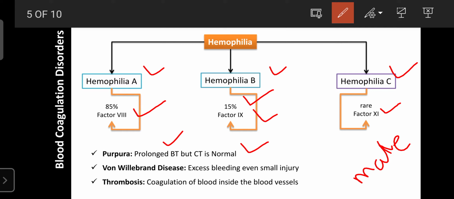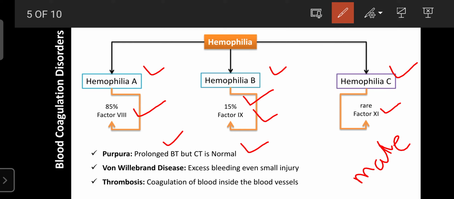Next one is von Willebrand disease. It also occurs due to deficiency of the von Willebrand factors. They are present in the blood like phospholipids. So these are some phospholipids known as the von Willebrand factors. Due to deficiency of those factors, the person suffers from uncontrolled bleeding even in a small or mild injury. So that condition is known as von Willebrand disease.